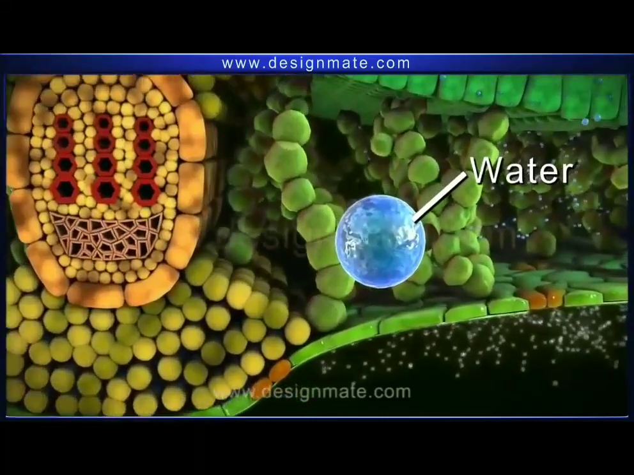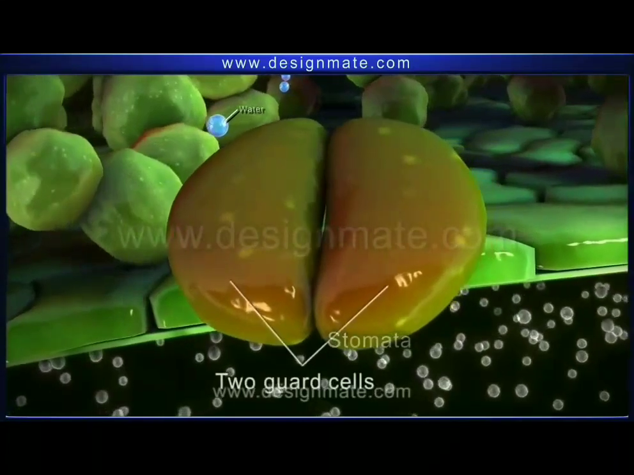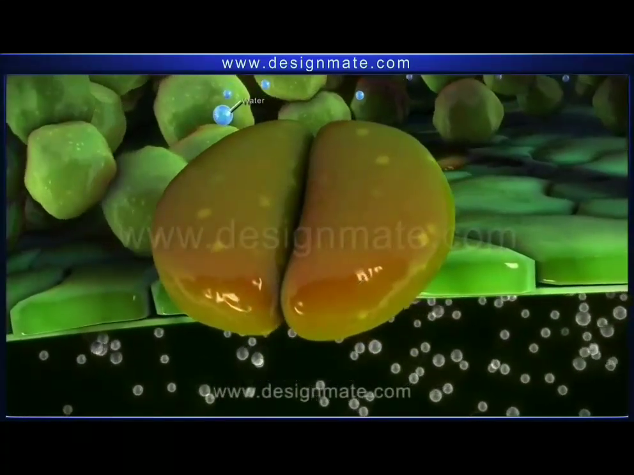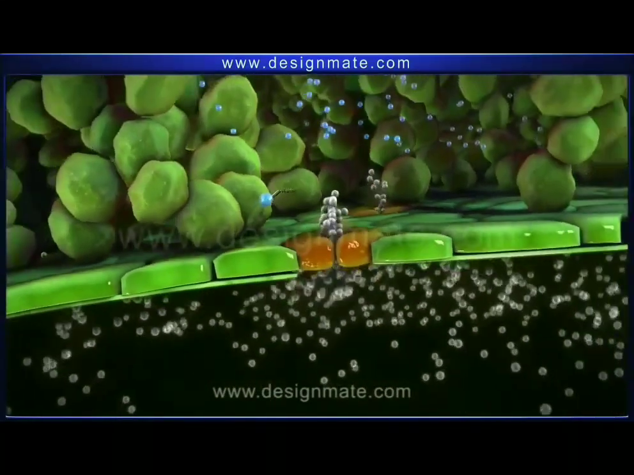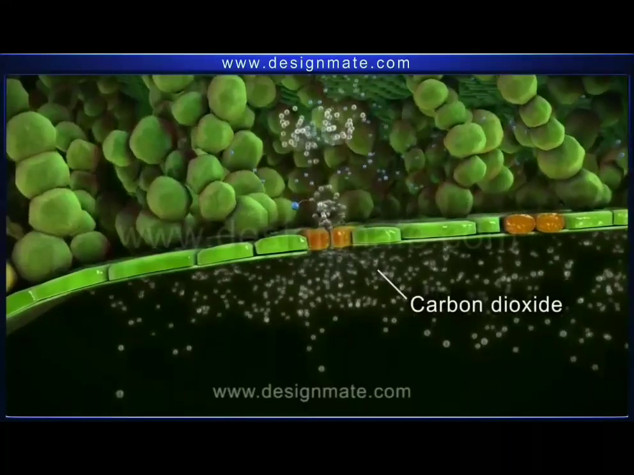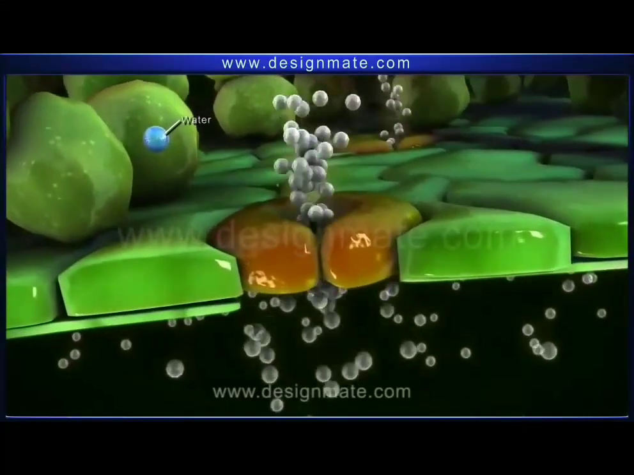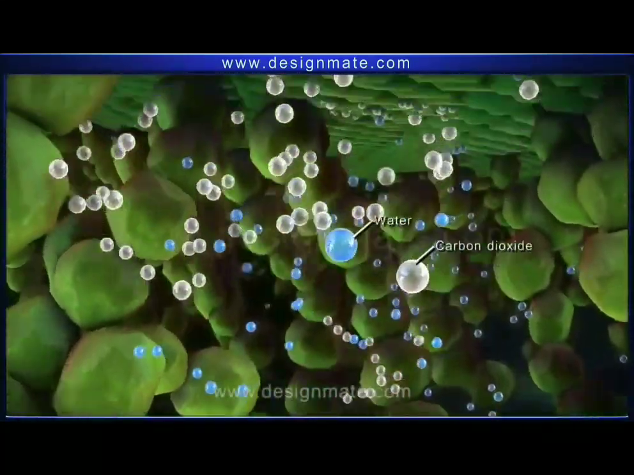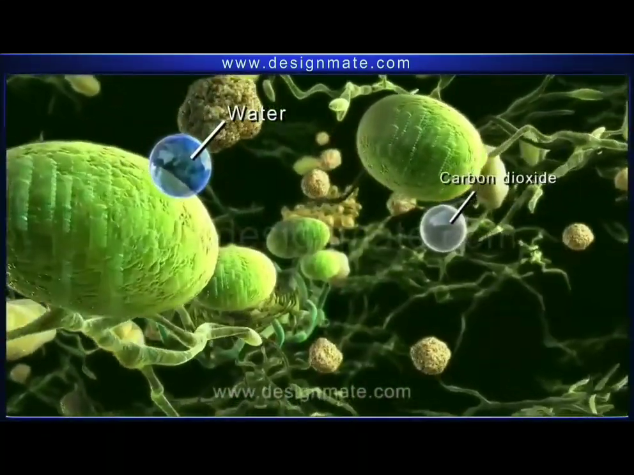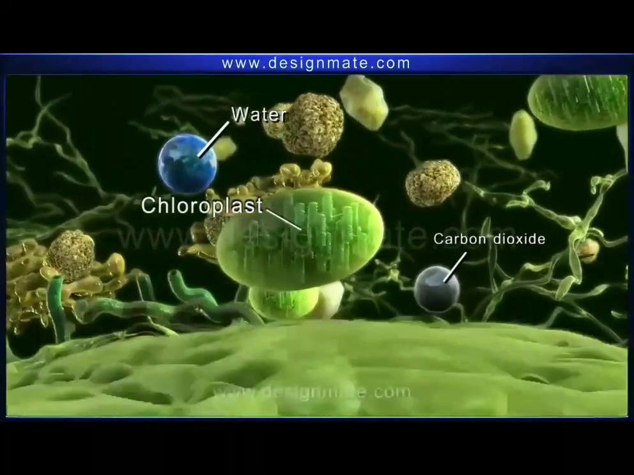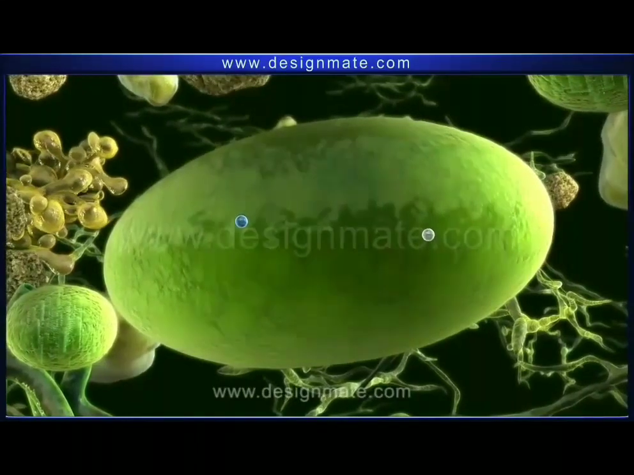And this water diffuses into the chloroplast. This is the stomata. This stoma is guarded by two guard cells. They are kidney shaped, like a kidney bean seed. Through these stomata, carbon dioxide enters into the leaves from the atmosphere. You can observe that the water molecule and carbon dioxide are going to enter into the chloroplast. See the disc shaped chloroplast. Those two molecules enter into the chloroplast.